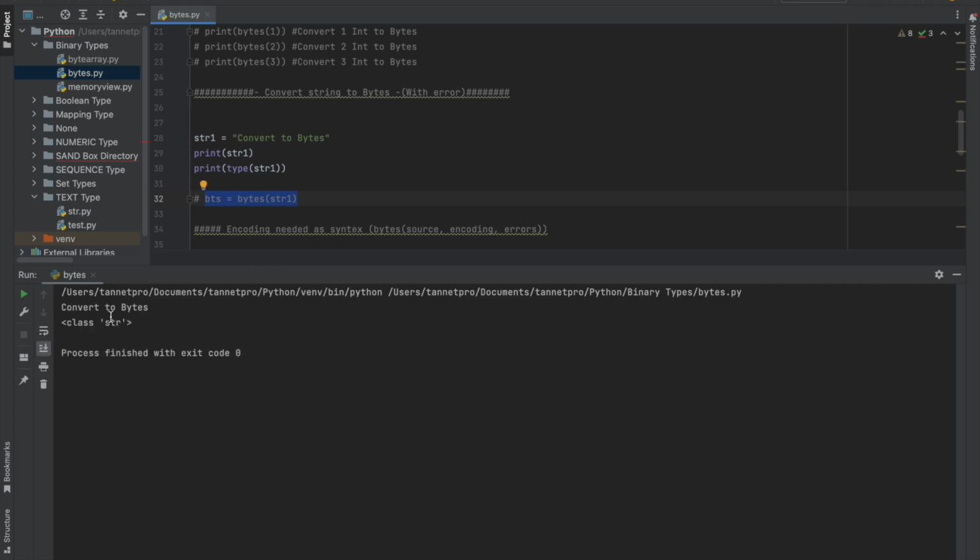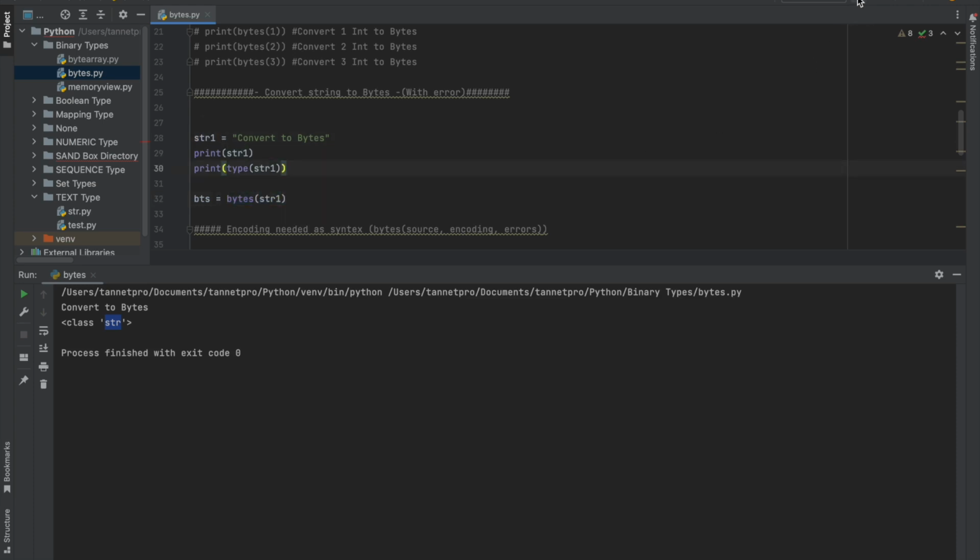So convert to bytes, right? This is the string as it is in double quote, and the class is string. Now if I want to convert this string to bytes, what will happen? So I'm taking a separate variable name, bts, and converting my string 1 into bytes.